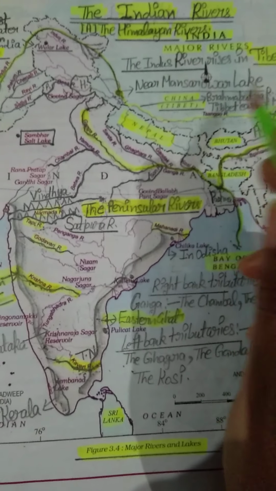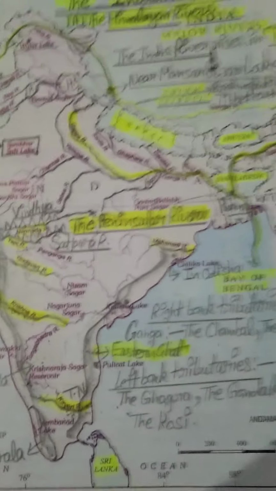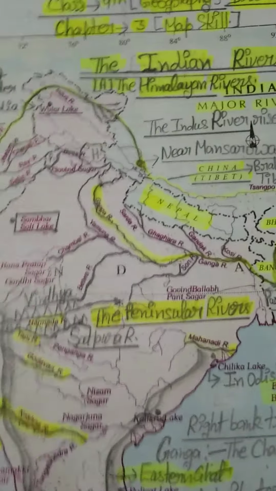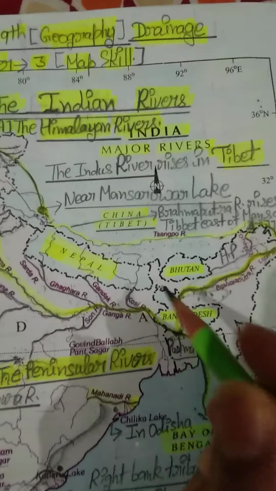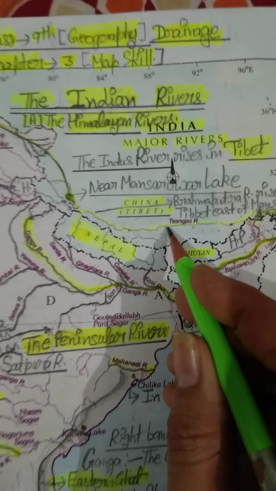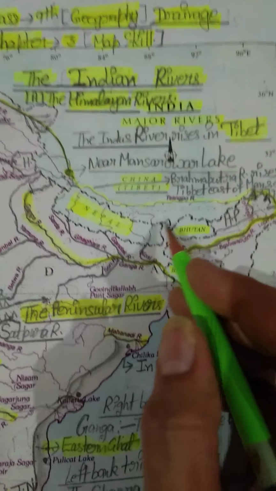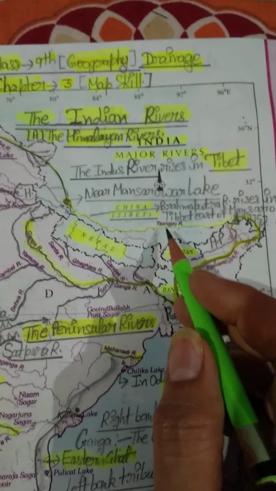Now we will take third, that is our Brahmaputra river system. Students, you know, the Brahmaputra river rises in Tibet east of Mansarovar lake. You can see this is our Brahmaputra river. So Brahmaputra river rises in Tibet. This is our Tibet, and in Tibet east of Mansarovar lake.